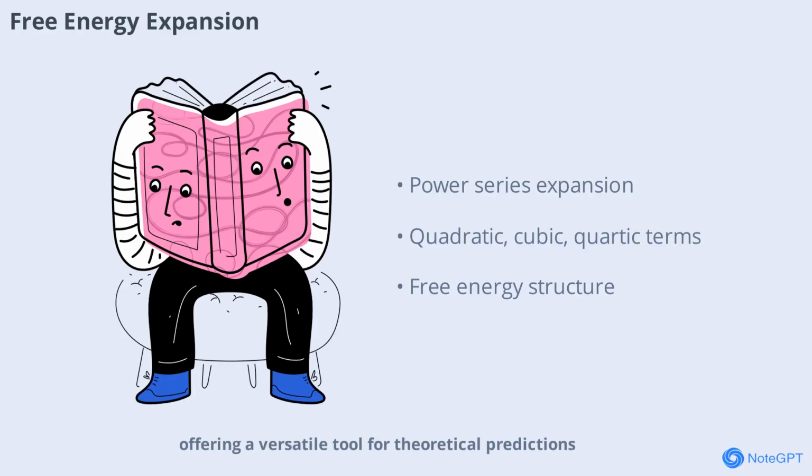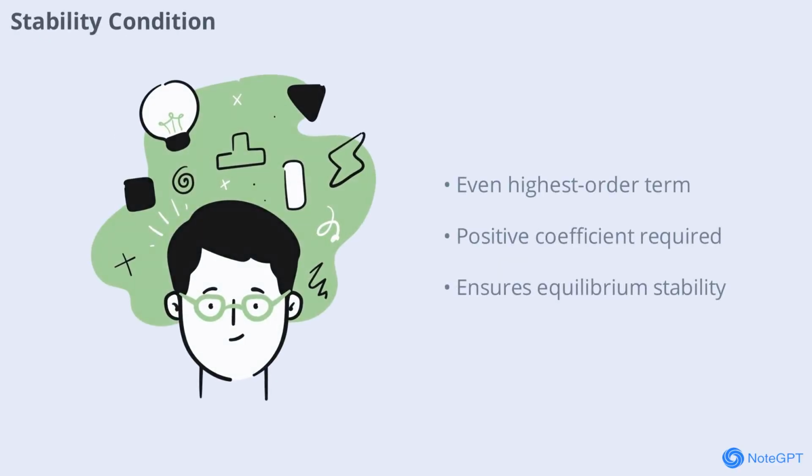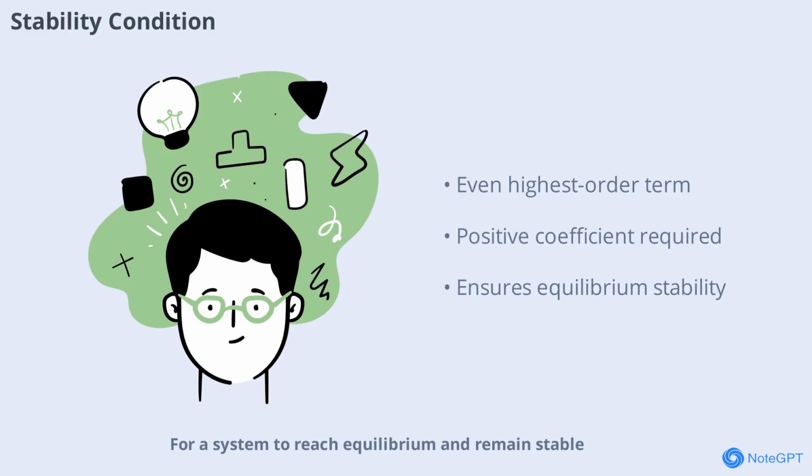tool for theoretical predictions. For a system to reach equilibrium and remain stable, Landau theory requires that the highest order term in the free energy expansion be even with a positive coefficient. In our equation, the quartic term of phi^4 must have u greater than 0. This condition prevents the free energy from diverging and ensures the system's physical behavior is realistic. By enforcing stability, Landau theory provides a reliable framework for predicting how materials respond near critical points, making it a cornerstone in the study of phase transitions.